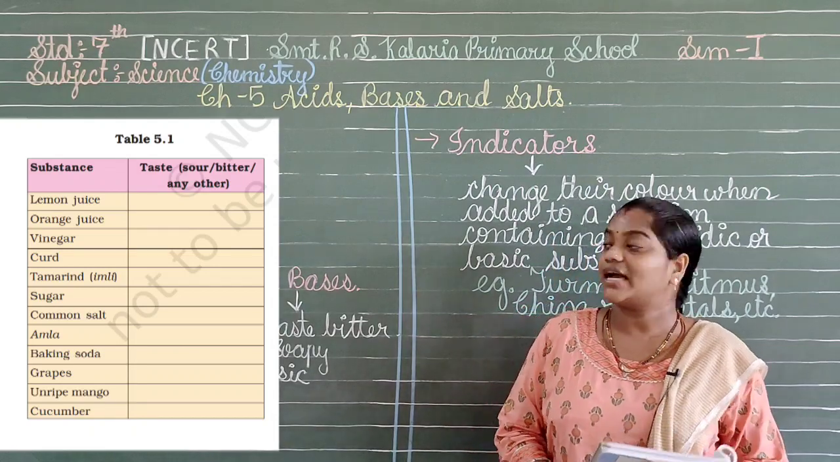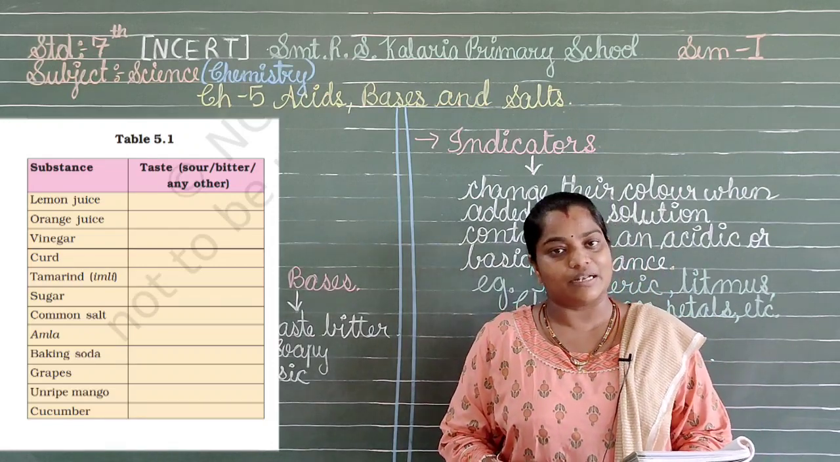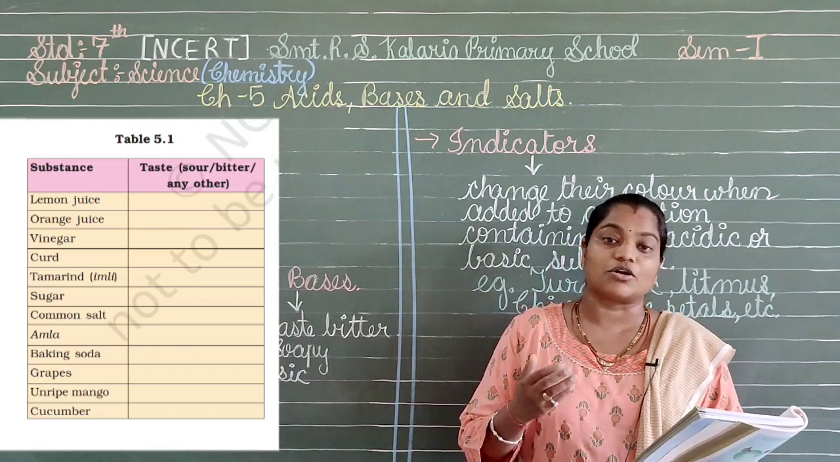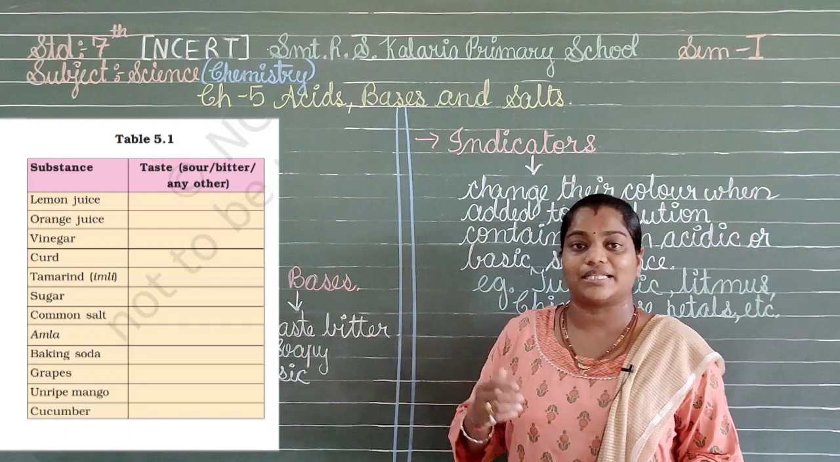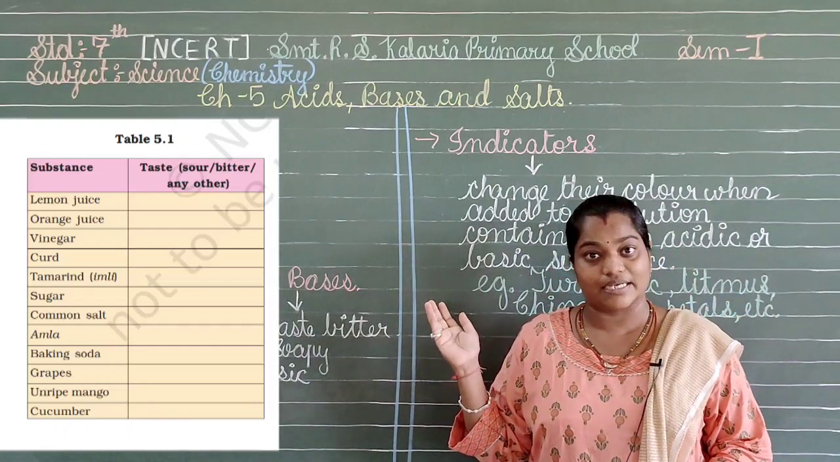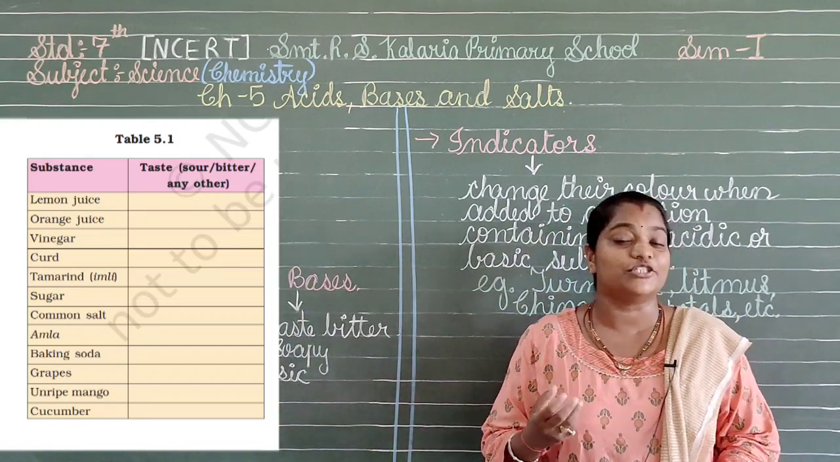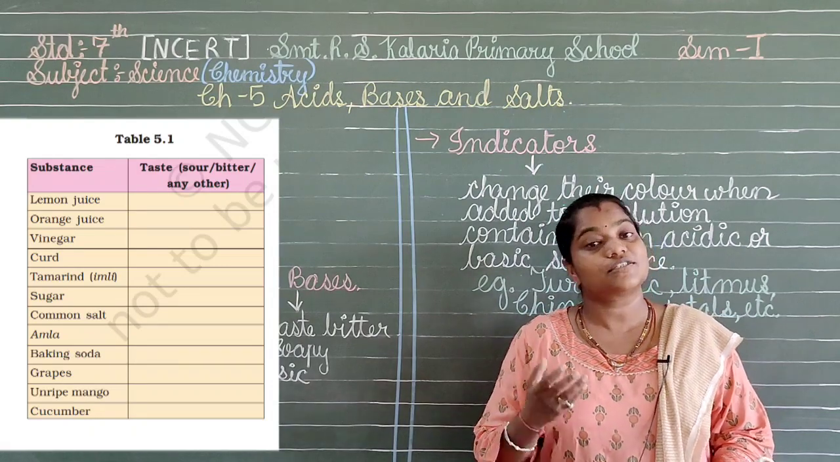So the first one we have is the lemon juice. You have to just tell me what taste it gives us, whether it is sour, bitter or any other taste. So what is the taste of the lemon? Yes, it is sour in taste. The second one we have is the lovely orange juice. So what taste does it give? Yes, it will give us the sour taste.